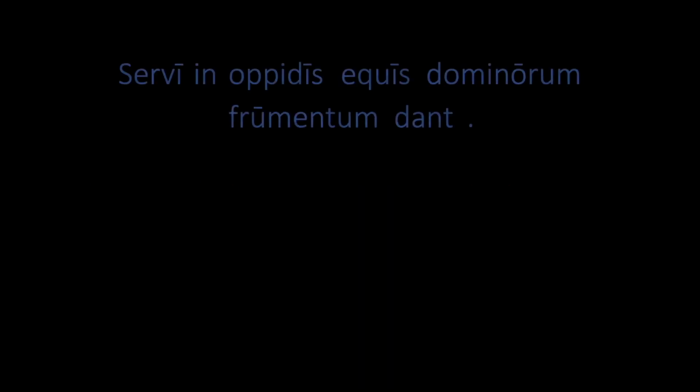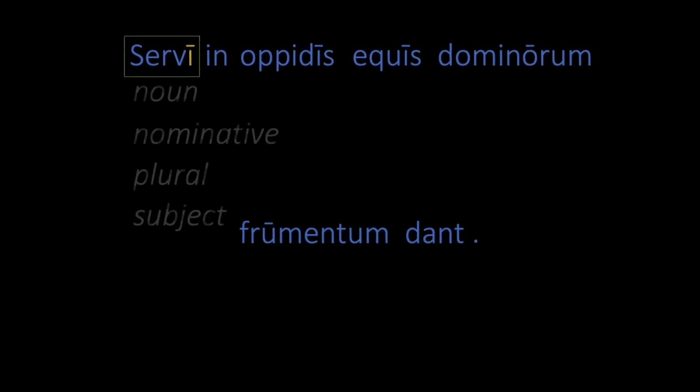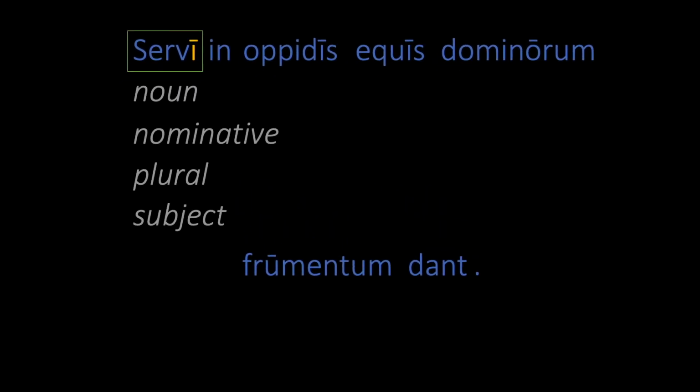All right, let's try another. Servi in opidis, equis dominorum frumentum dant. On to the first word. Servi could be nominative plural or genitive singular. Since we have not seen a subject and there is no other noun yet to engage in the genitive relation, we'll assume that this is the subject. Its meaning is slaves.